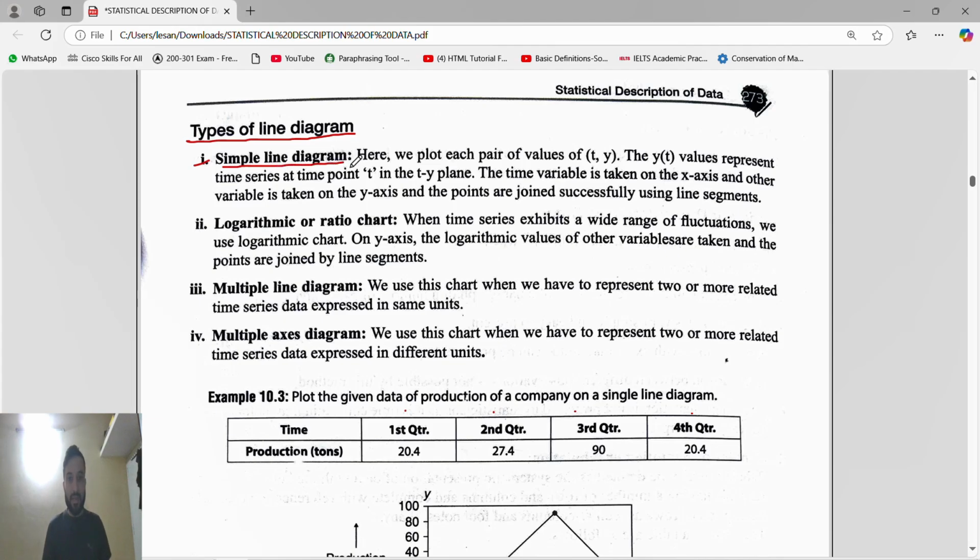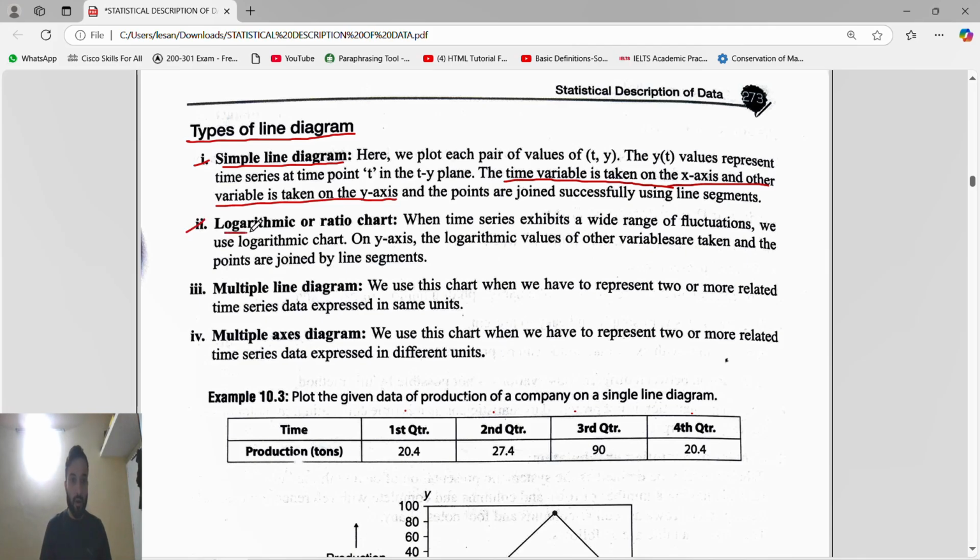Simple line diagram means the time variable is taken on the x-axis and the other variable is taken on the y-axis. They can ask in the examination which type of diagram has the time variable on the x-axis and the other variable on the y-axis. The simple line diagram. Or they can ask what will happen in the simple line diagram.